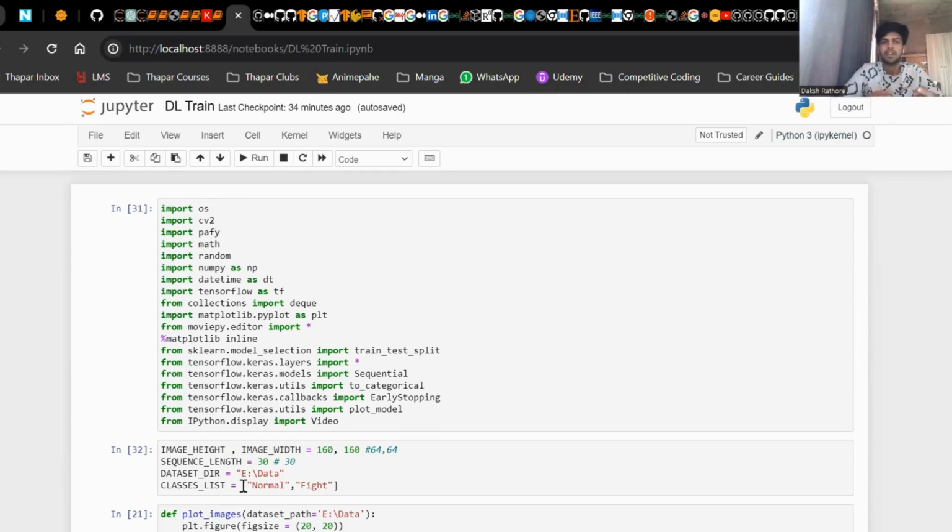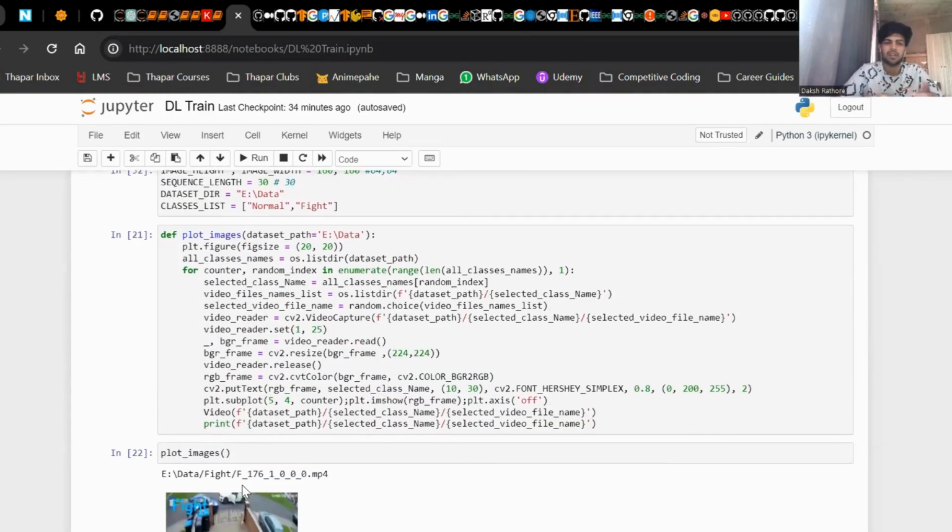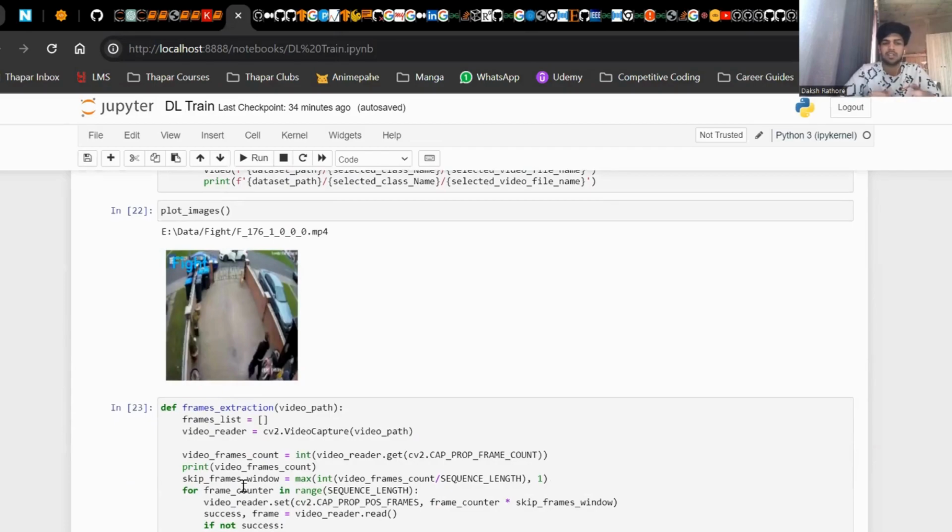The three main labels that we are dealing with here are vandalism, fighting, and abuse. Naturally, it is important for the model to classify whenever it's not fighting and whenever it's not able to recognize abuse, it should clearly just output normal. So we have a fourth label, which is a normal label. For EDA purposes, I've defined a plot images function so that I can know that my data folder has the right amount of videos. This just visualizes one of the frames for one random dataset.